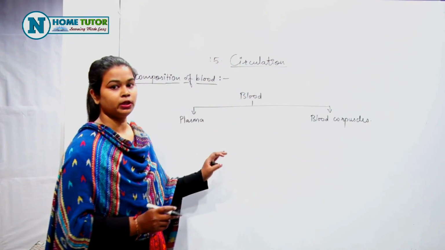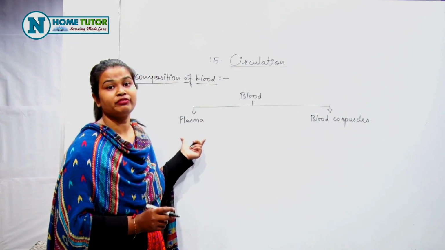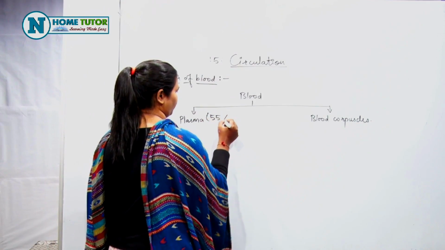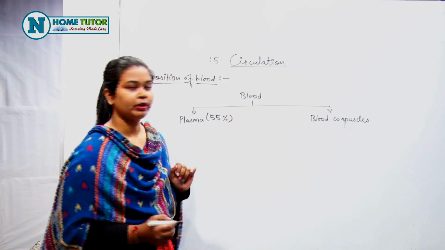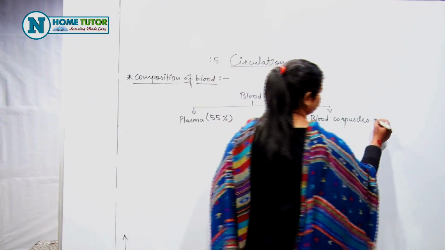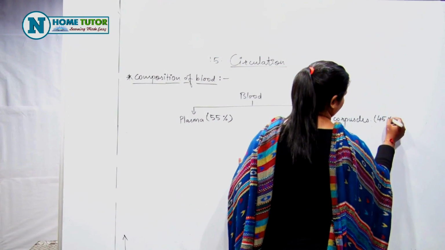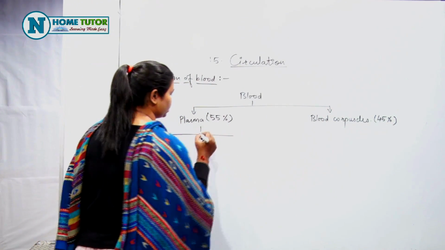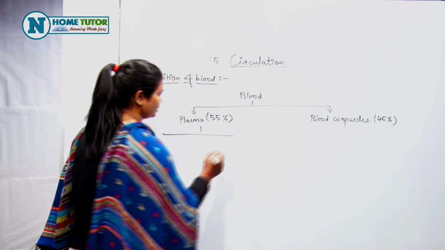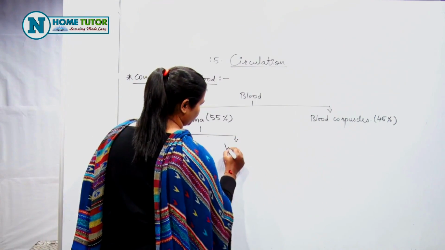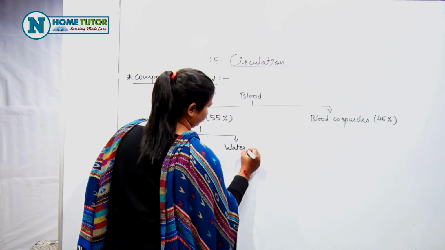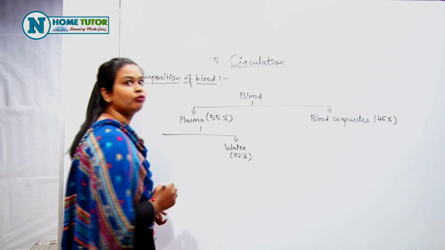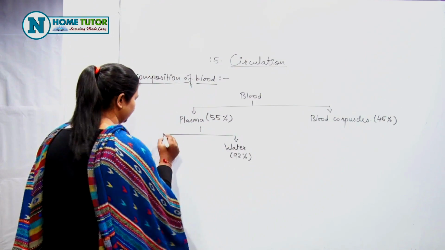Now the major constituent of blood is plasma, which is 55% of total blood. Remaining 45% is blood corpuscles. Now, the major constituent of plasma is water, which is 92% of total plasma. Remaining 8% is